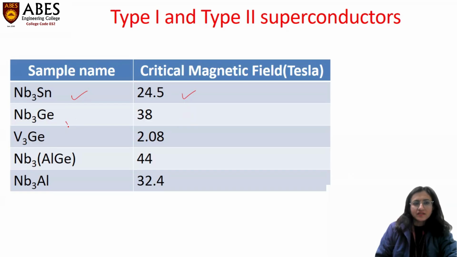Niobium germanium has 38 as the upper critical magnetic field value. Vanadium germanium has 2.08. Niobium aluminium germanium is even higher, 44 Tesla. Niobium aluminium has 32.4 Tesla. As we use a combination of transition elements or metals, the critical magnetic field, or as I previously showed, the critical temperature value, can rise, which gives more applications and more utility of these superconductors in real scenarios.